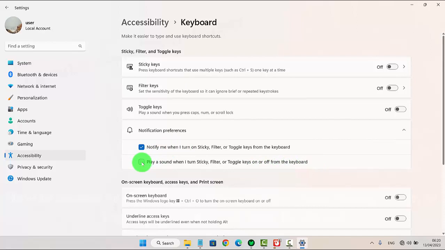Check to enable or uncheck to disable play sound when I turn sticky filter or toggle keys on or off from keyboard.